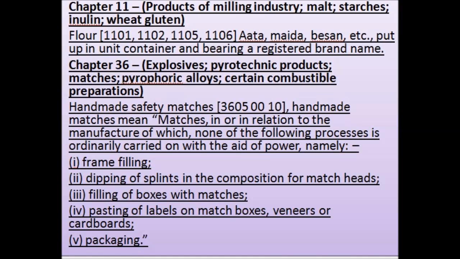Chapter 36, Explosives, Pyrotechnic Products, Matches, Pyrophoric Alloys, Certain Combustible Preparations. Handmade Safety Matches, 3605 0010. Handmade matches mean matches in relation to the manufacture of which none of the following processes is ordinarily carried on with the aid of power, namely: